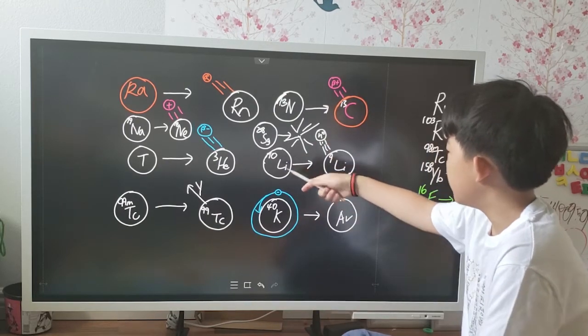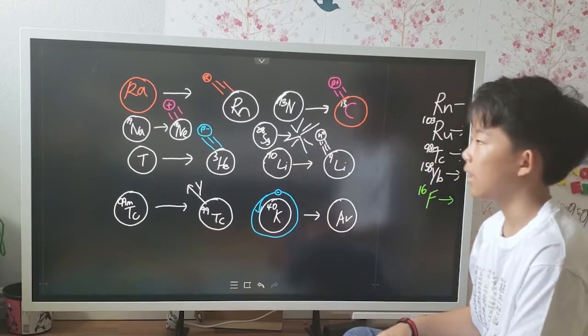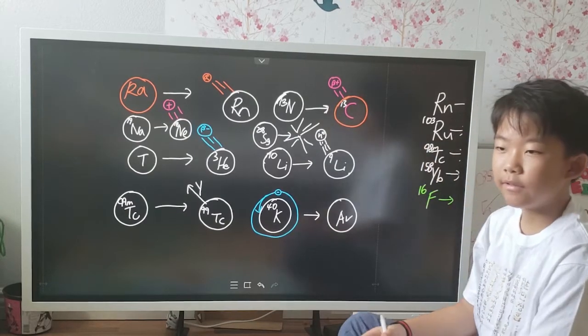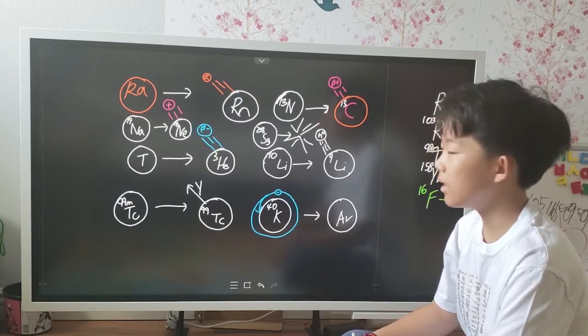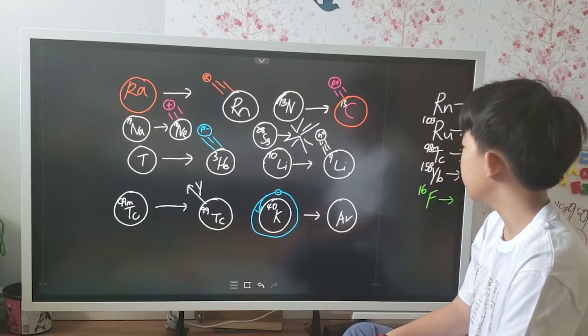Next is spontaneous fission. Seaborgium-258 will most likely decay into spontaneous fission. And like I said in the first part, spontaneous fission does not leave anything behind, but pure energy.